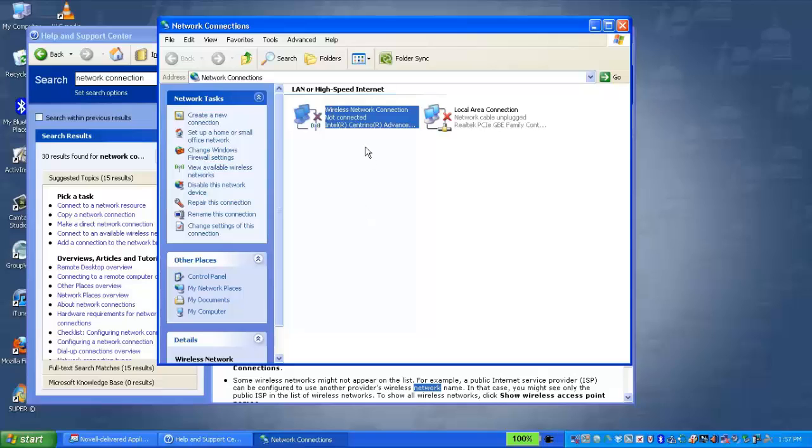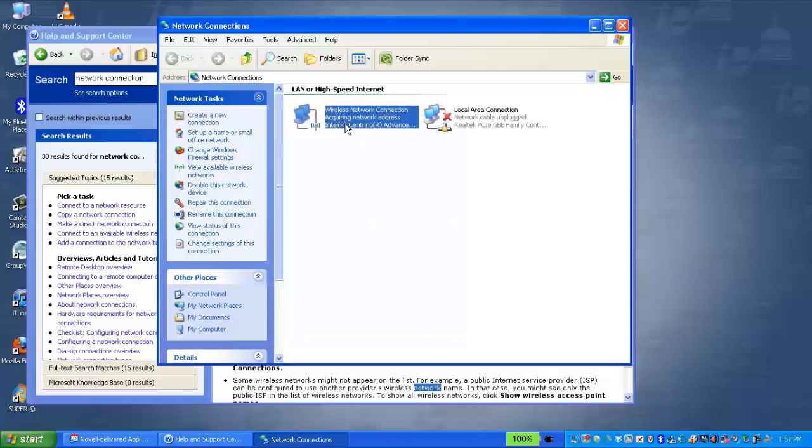and once it's enabled and working, you will see the icon back down in the system tray, and there it's connected.